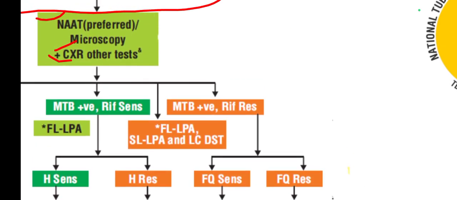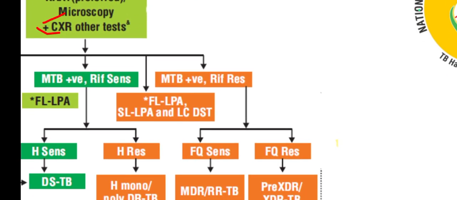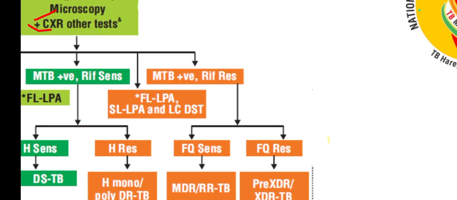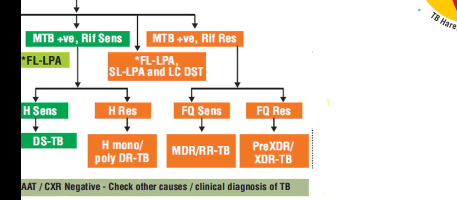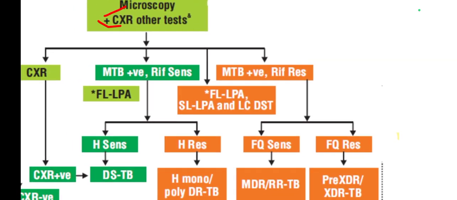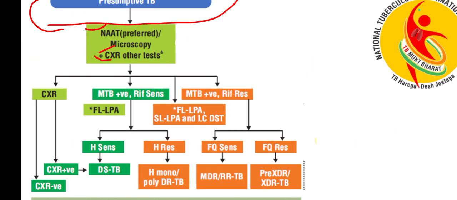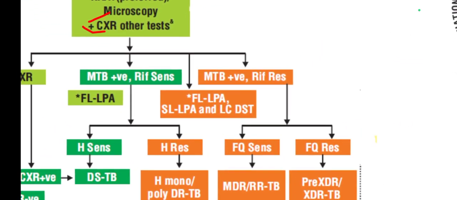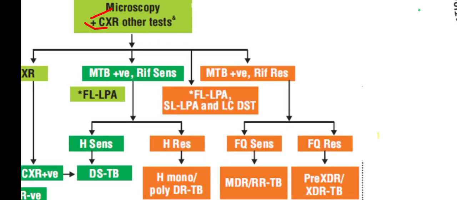If on CBNAT MTB is positive and rifampicin resistant is seen, then we have to do a second line LPA to look for fluoroquinolone sensitivity. If fluoroquinolone sensitive, we call it MDR or RR-TB. And if it is fluoroquinolone resistant, we call it pre-XDR or XDR TB. And we treat this patient as per the PMDT guideline. Fine. And for all these MDR patients, we send the sample for first line LPA, second line LPA and liquid culture DST.